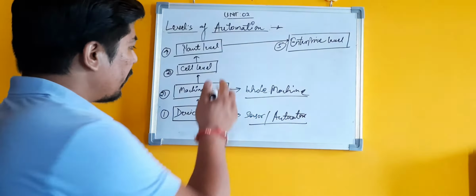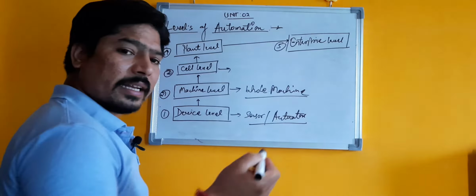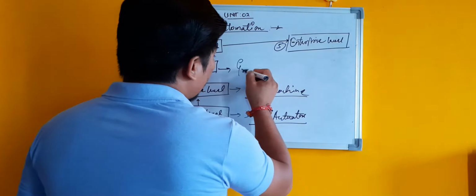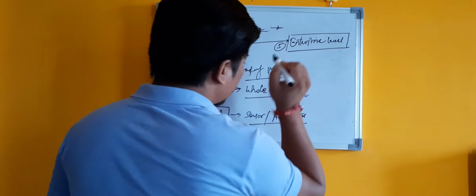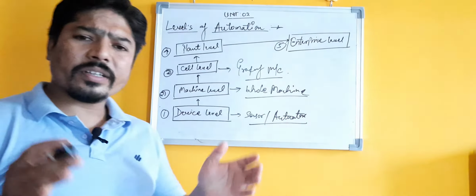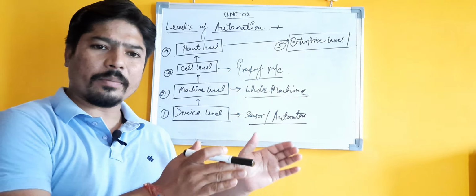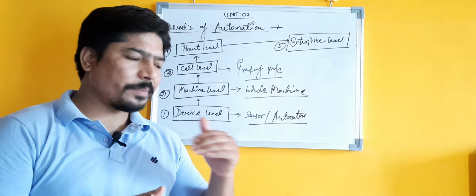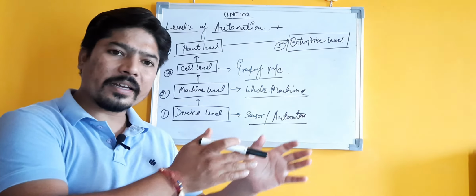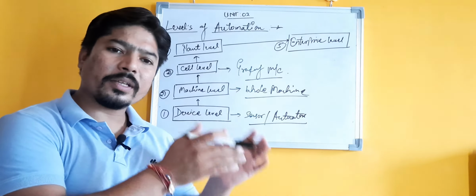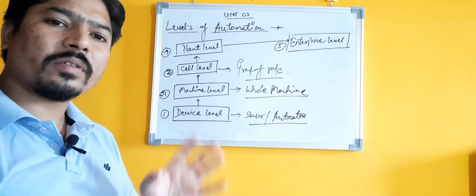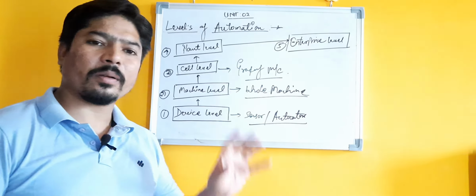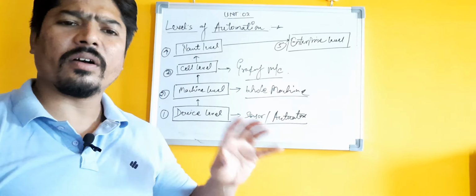Next, cell level. Cell level means a group of machines. A cell is basically a cluster of machines, set up for a certain target or a certain type of production system, specifically for a certain type of part or component to be manufactured in that cell or cluster.